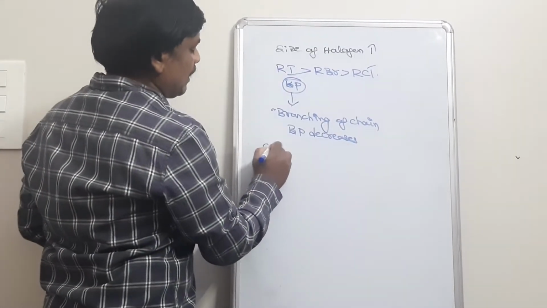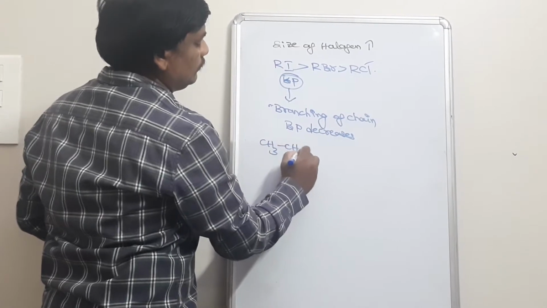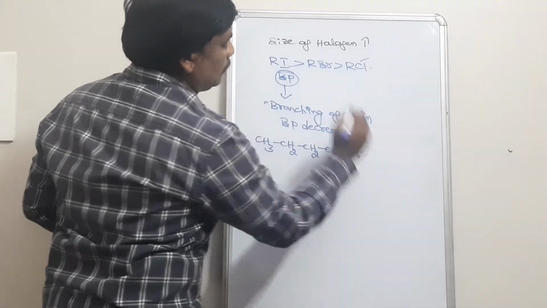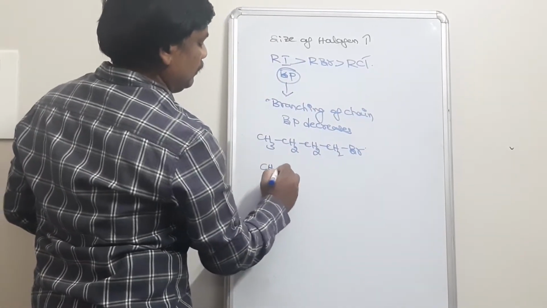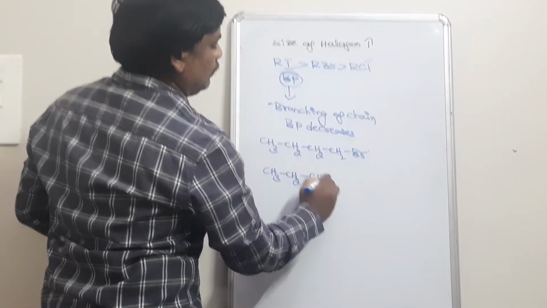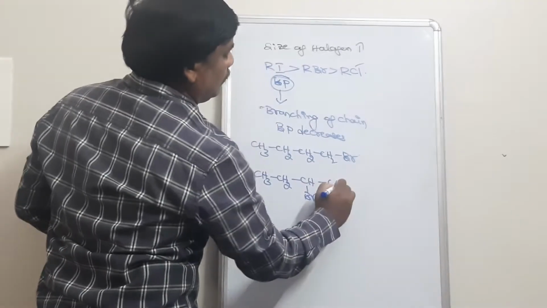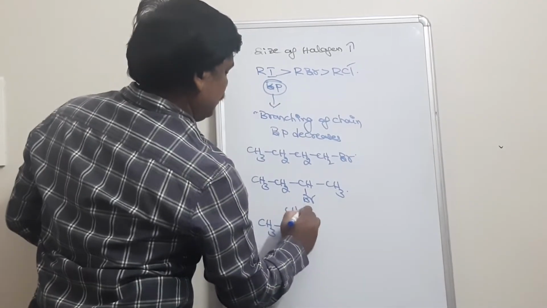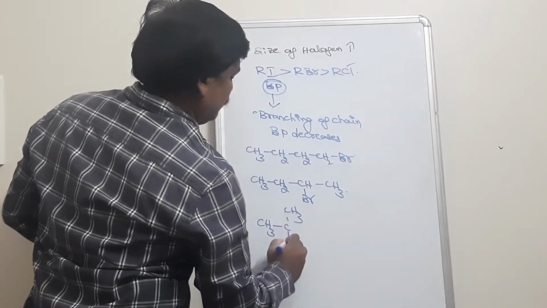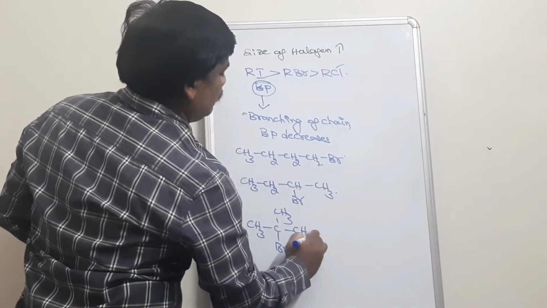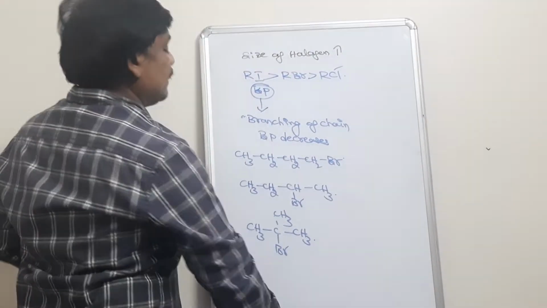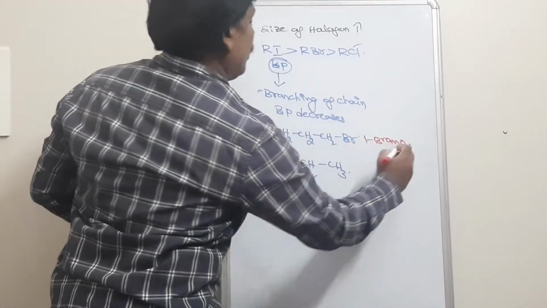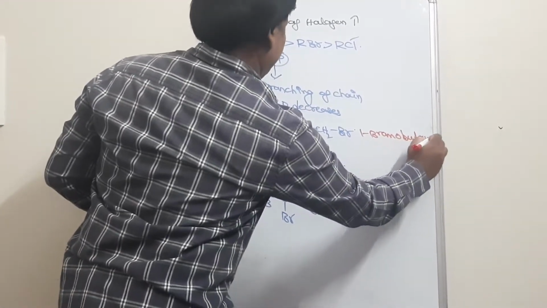Suppose you take an example. This is 1-bromobutane.